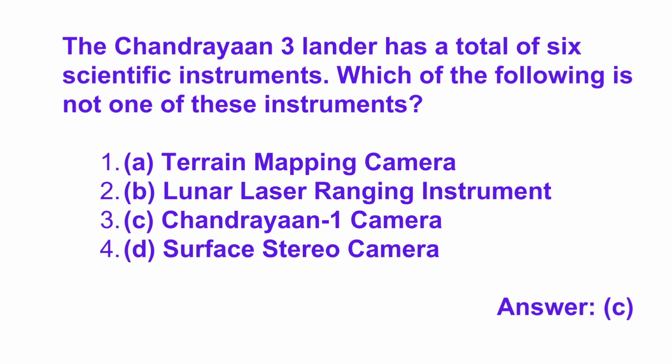The Chandrayaan 3 lander has a total of 6 scientific instruments. Which of the following is not one of these instruments? The question is again not. A. Terrain mapping camera, B. Lunar laser ranging instrument, C. Chandrayaan 1 camera, D. Surface stereo camera. Answer is C. Chandrayaan 1 camera is not an instrument used in Chandrayaan 3. The question is in the negative, so be careful while answering this type of question.